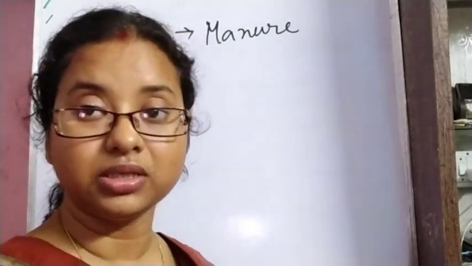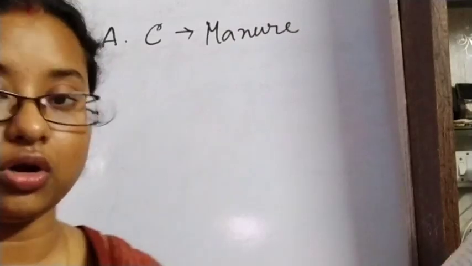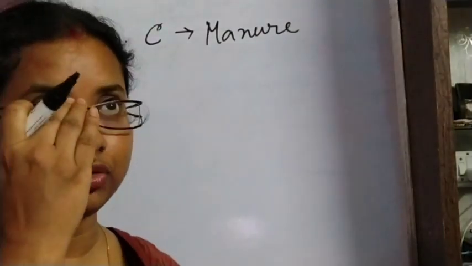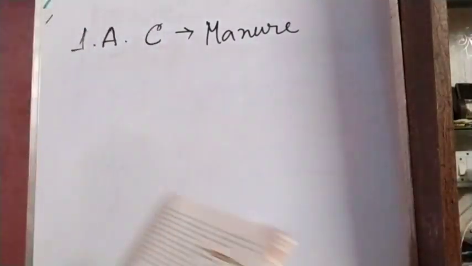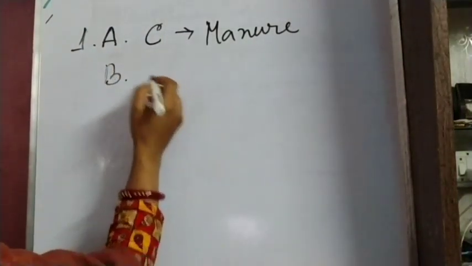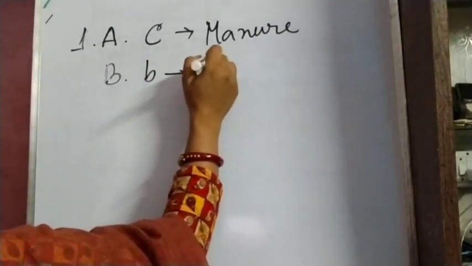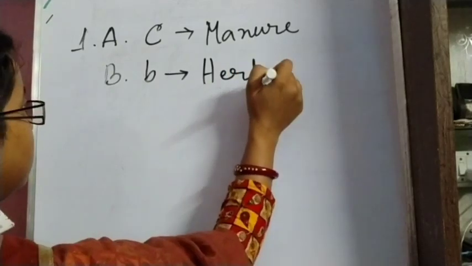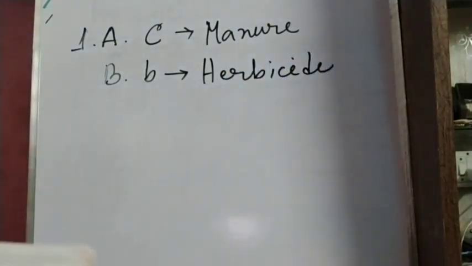Weeds or herbs which are unwanted, the chemicals which we use to kill those are called herbicide. So herbicide will be the correct option. So this is option B, herbicide.